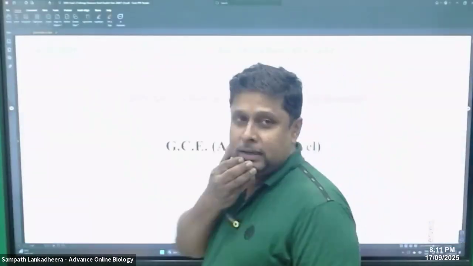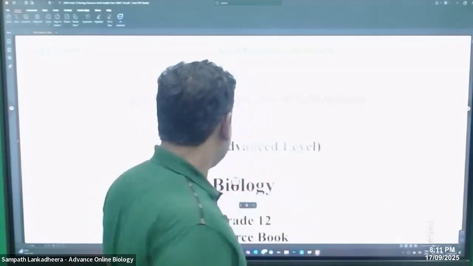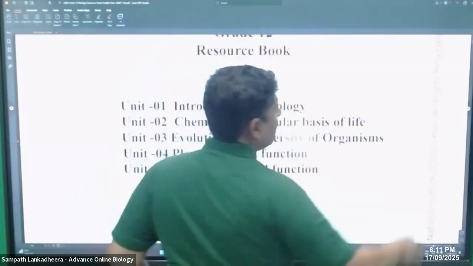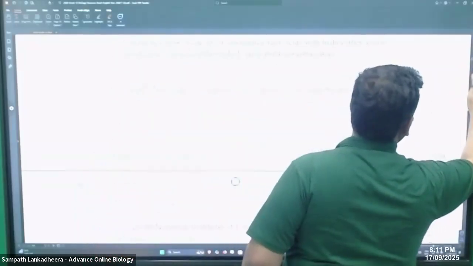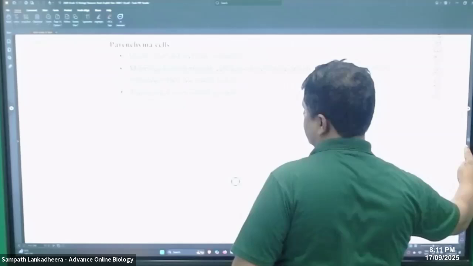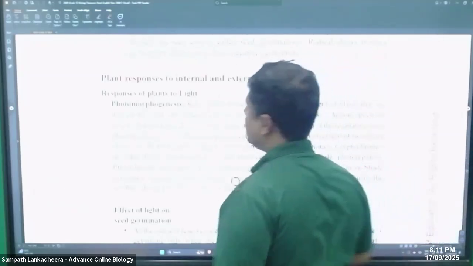So in grade 12, your resource book, the plant form and function, we recently discussed this part, plant spacing.